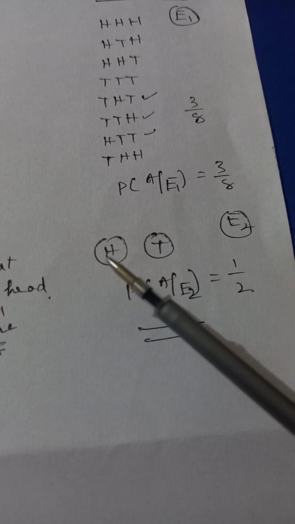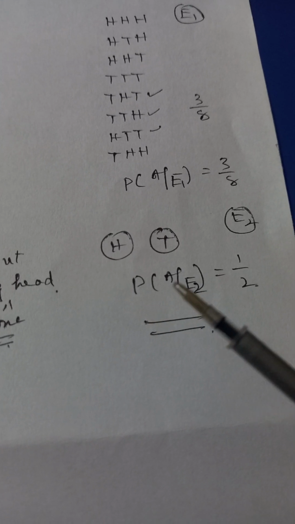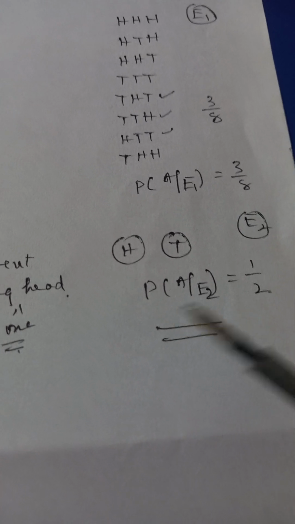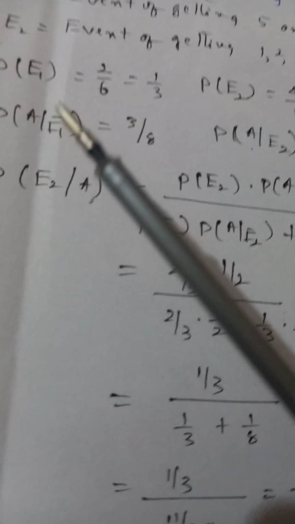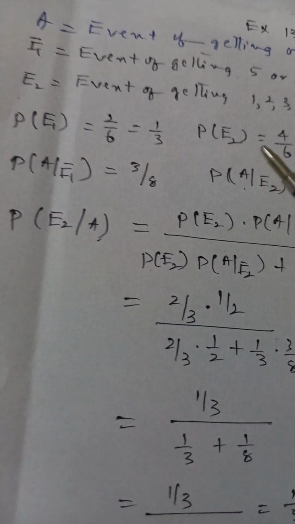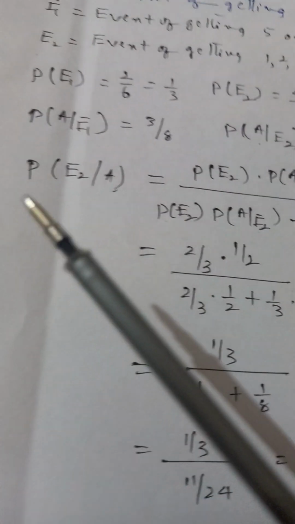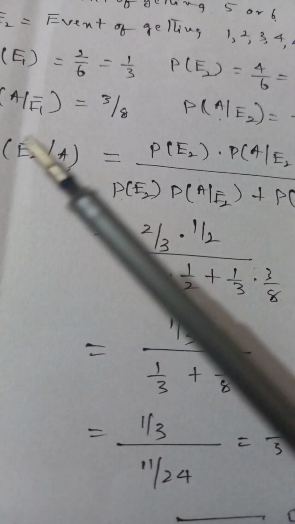So the probability of getting one head when E2 has already occurred is 1 over 2. All these values we have found here: P(E1), P(E2), P(A|E1), P(A|E2), and then P(E2|A) is what we have to find out.